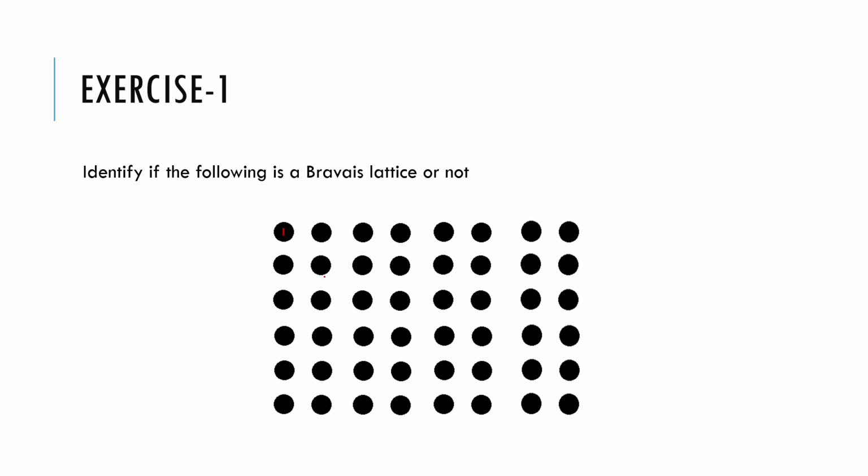I have marked this by mistake here. You can mark it here and check if its neighborhood looks similar or not. If it is similar, then it's a Bravais lattice. If it is not, then it is not a Bravais lattice. You can pause the video, think about it, and comment in the comment section.